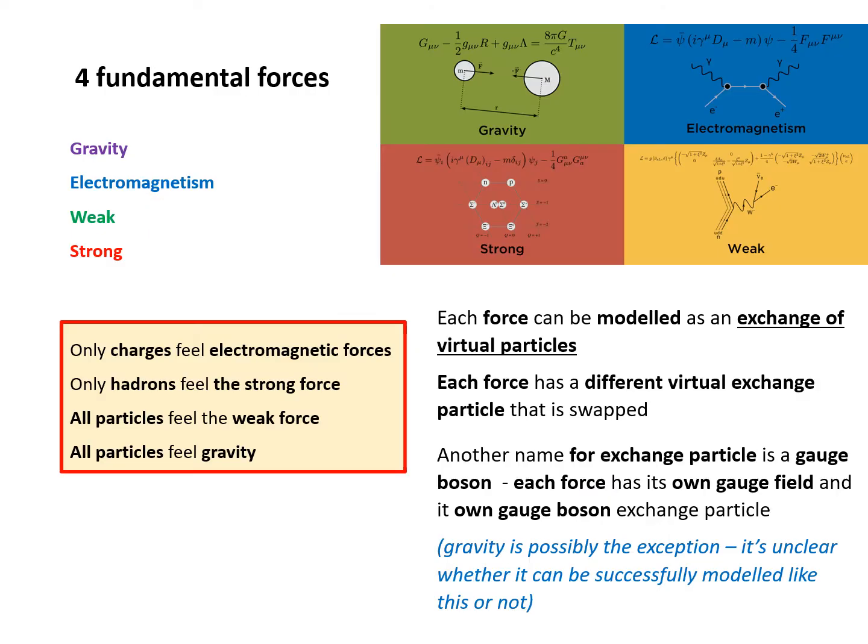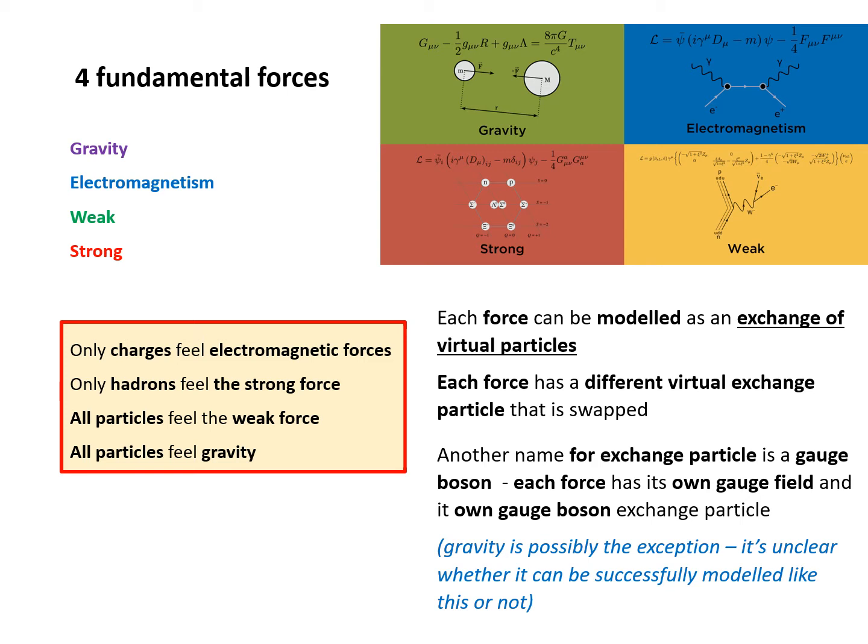So there are four fundamental forces: gravity, electromagnetism, the weak nuclear force, and the strong nuclear force. Only charges feel the electromagnetic force, so neutrons and neutrinos don't. Only hadrons feel the strong nuclear force, that's only particles made of quarks. All particles feel the weak force, and all particles feel gravity. We can model each force as if it was an exchange of these virtual particles.